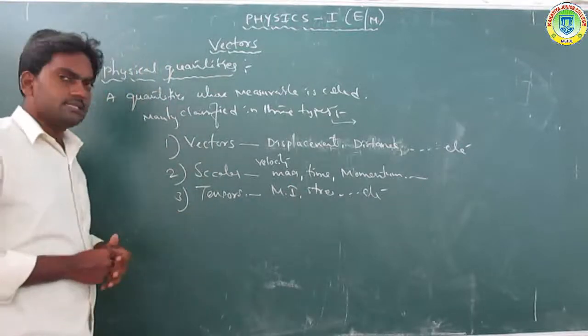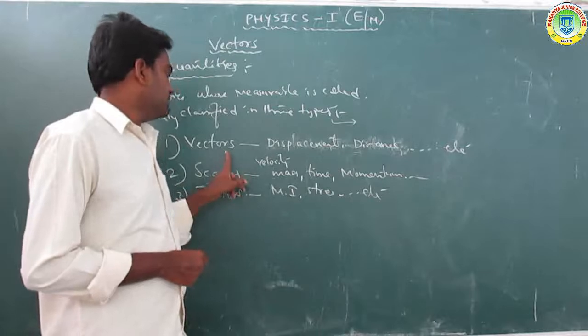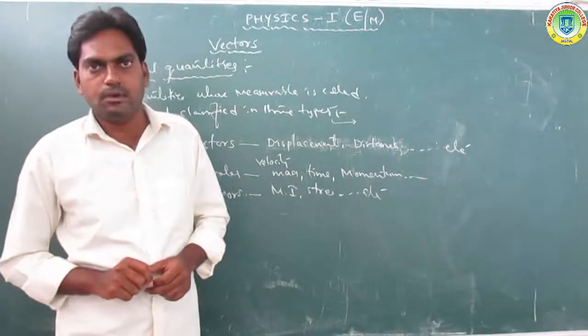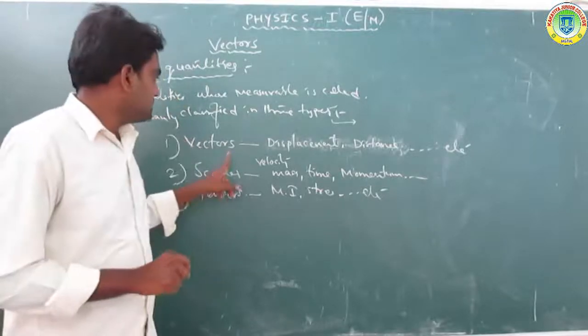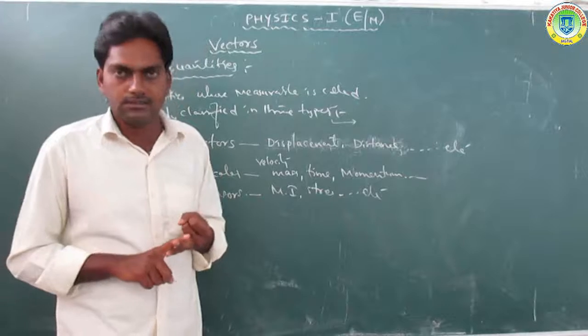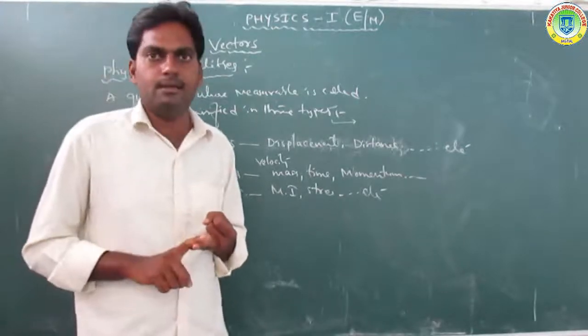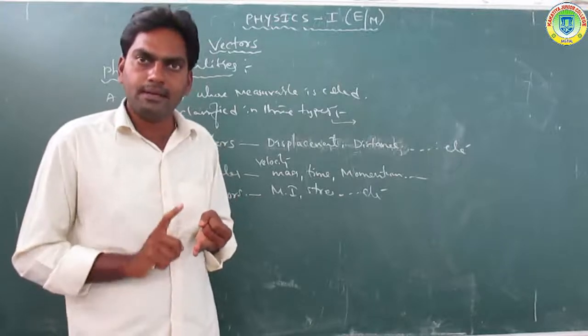Next, what are tensors? But first, vectors having magnitude and direction must also satisfy or obey vector addition.